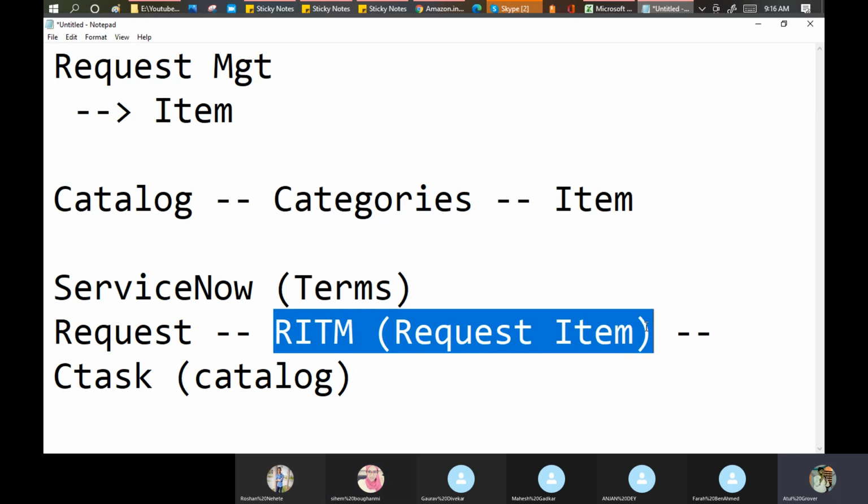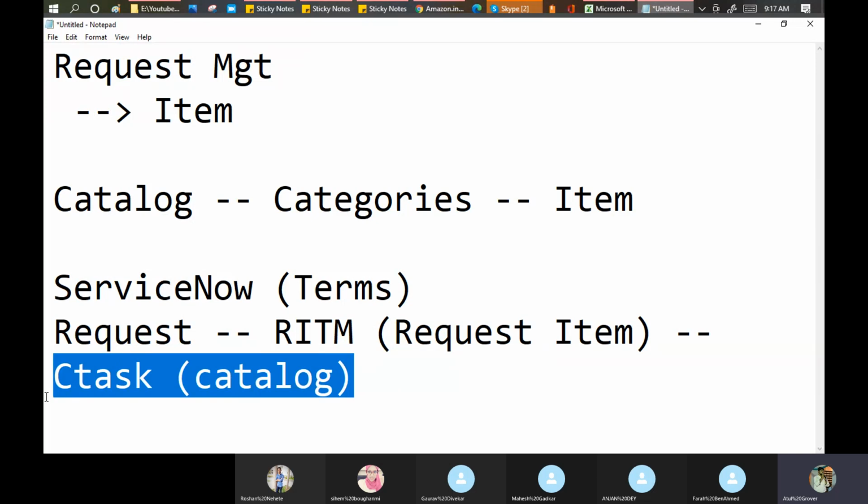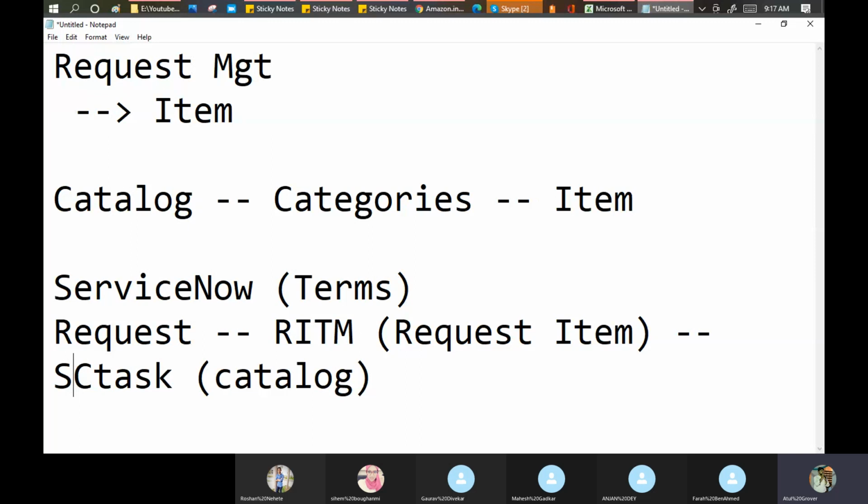Right? Yes. Okay. So in this way, ServiceNow works. Now I'll tell you what you mean by the C task. Basically it's called the SC task, not C task, service catalog task. Okay, SC task.